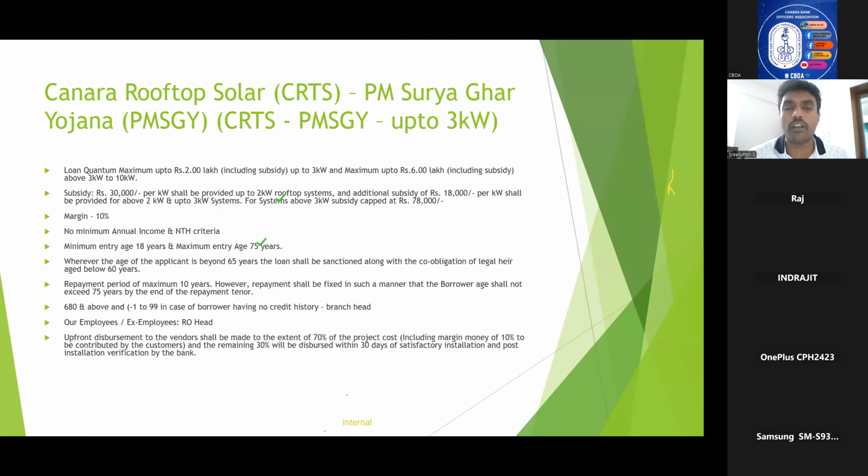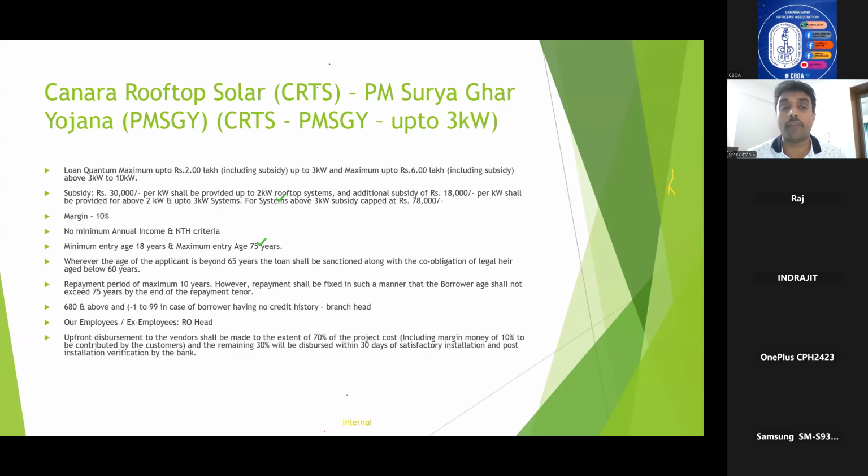Okay. For a normal household, 3 kilowatt is sufficient. So for that, the maximum loan quantum is 2 lakhs. And if it is 3 to 10 kilowatt, the maximum loan quantum is 6 lakhs. Subsidy is rupees 30,000 per kilowatt for up to 2 kilowatt rooftop systems, and an additional subsidy of 18,000 per kilowatt for 2 kilowatt up to 3 kilowatt systems. In any case, the maximum subsidy will be capped at 78,000. So that's the concept.